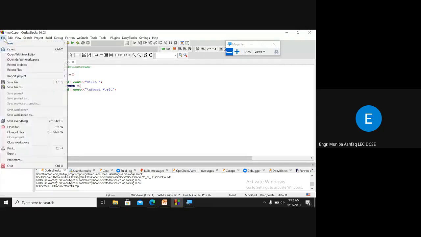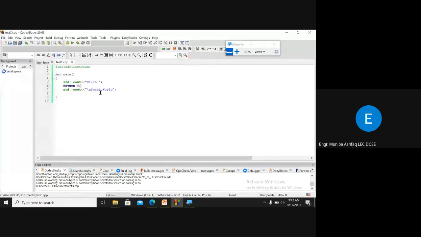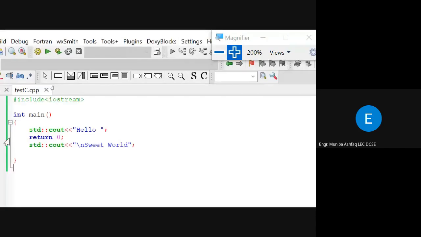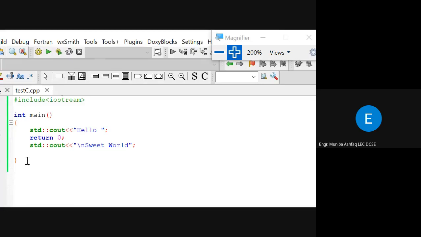So if I'm going to save this, right? And if I build it, I have no error, right? And in your opinion, what will be the output of this code? You have the hello, then you have return, and then you have another statement, sweet world. So look at this code, and in your opinion, what will be the output?